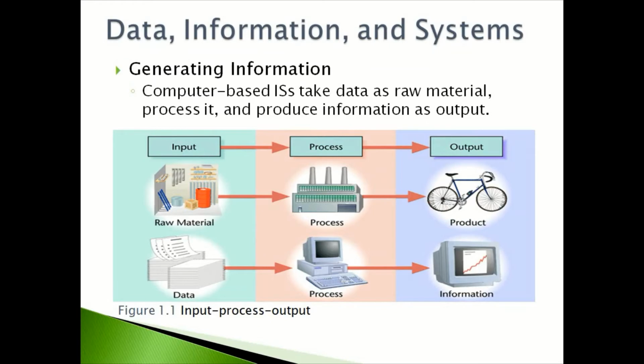This slide shows how the data is converted into information by taking the example of a product. Here, to manufacture a bicycle, we require different raw material which will work as the input. This raw material is processed in the factory, and after processing, the bicycle is produced.